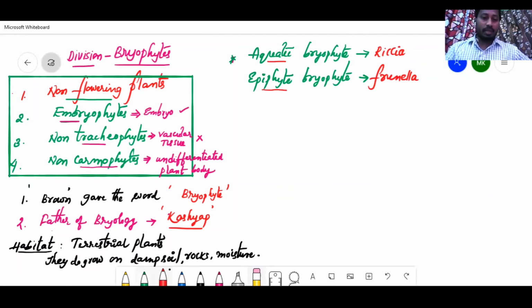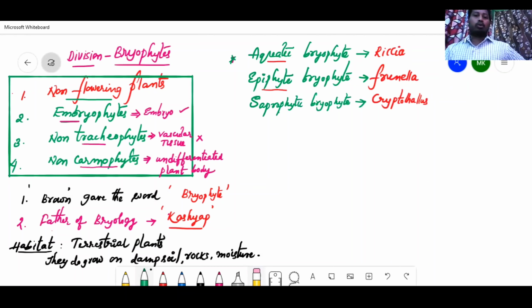The saprophytic bryophyte is Cryptothalus. These are exceptions.